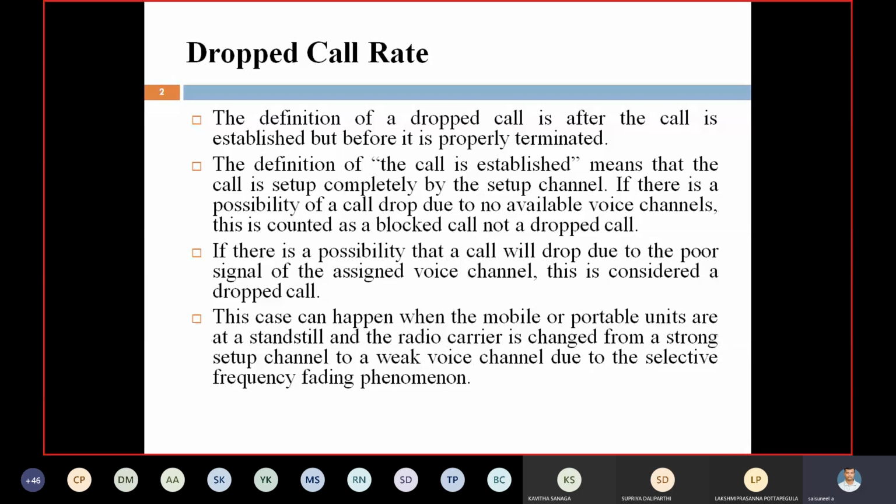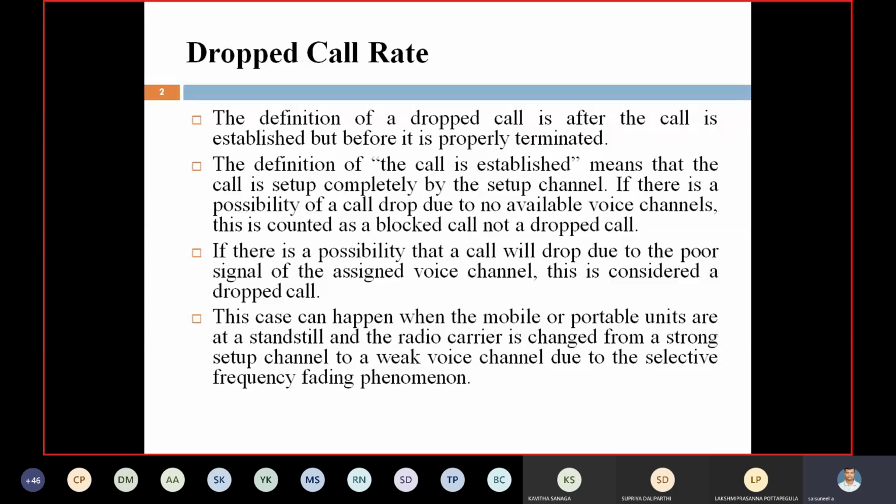The call is established means that the call is set up completely by the setup channel, and if the call drops due to a voice channel not being available, this is counted as a blocked call.